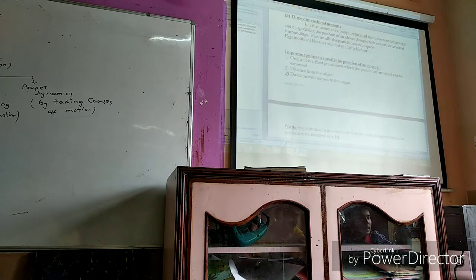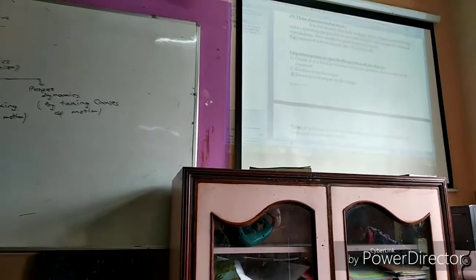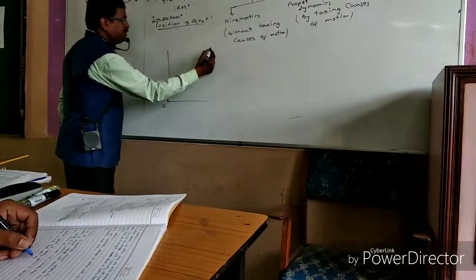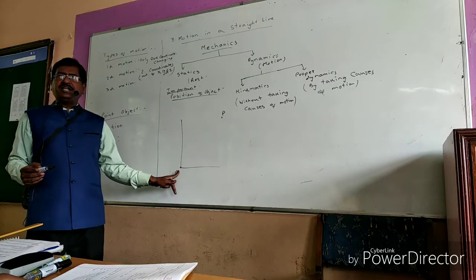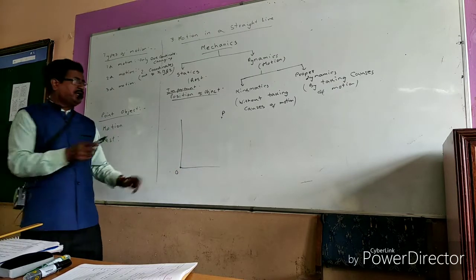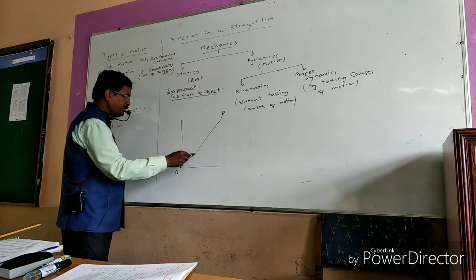For example, this is the origin, and you are required to reach this position. What three things are required? One is the origin. The second is the distance of the point from the origin.